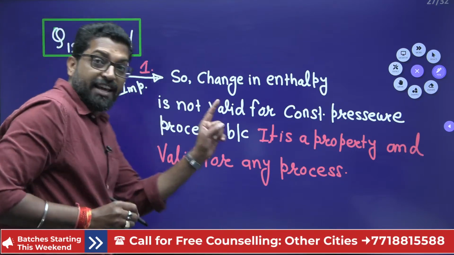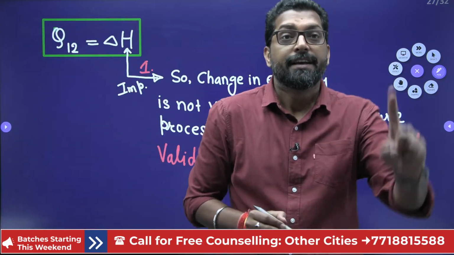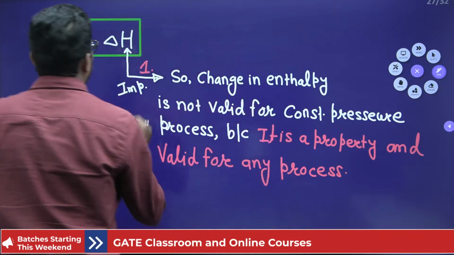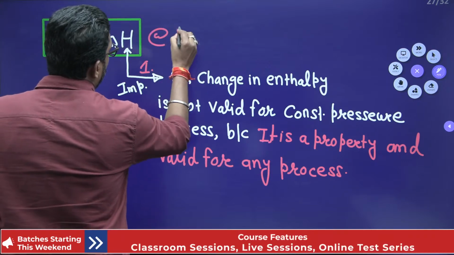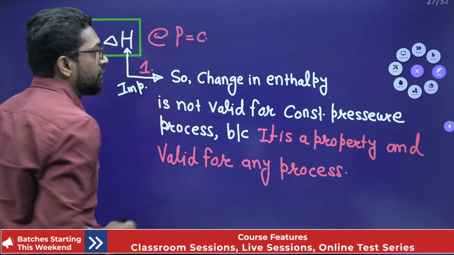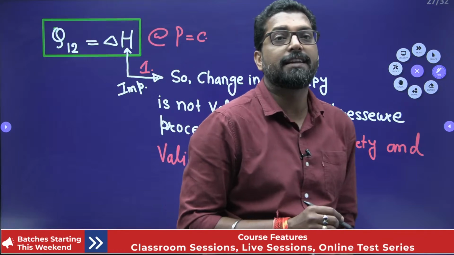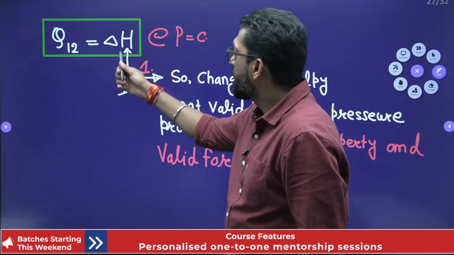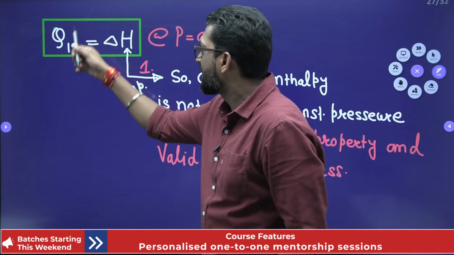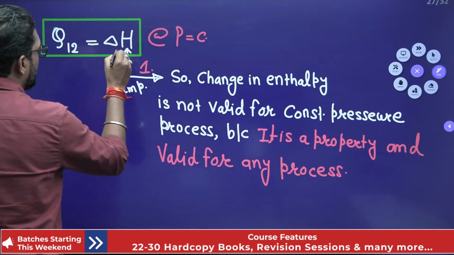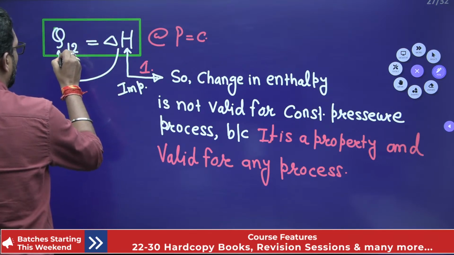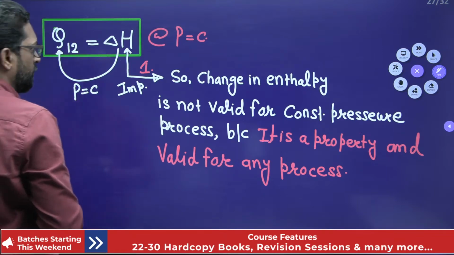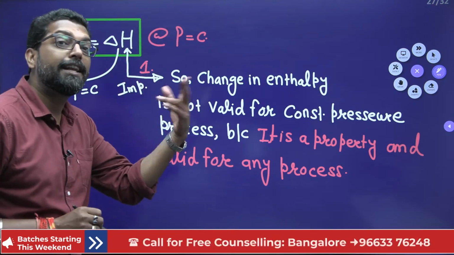But the change in enthalpy is exactly equal to the heat transfer only at constant pressure. This is very confusing. Why? Because students get confused, sir, that enthalpy is always valid for constant pressure. No, the change in enthalpy comes exactly equal to heat transfer when the pressure is constant. But the change in enthalpy is for any process, number second.